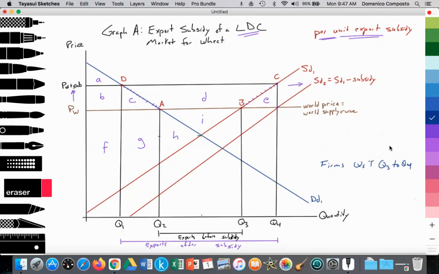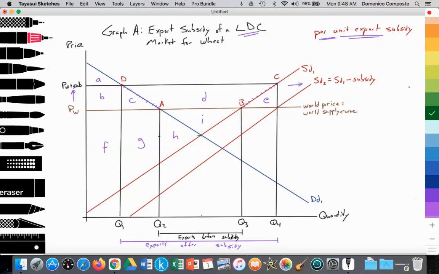You'll read that there's some argument that export subsidies create more jobs, and those jobs lead to higher wages, and those higher wages may lead to labor in other industries to demand also higher wages, and that could lead to a degree of inflation. So you can mention that if you wanted to in your evaluation.